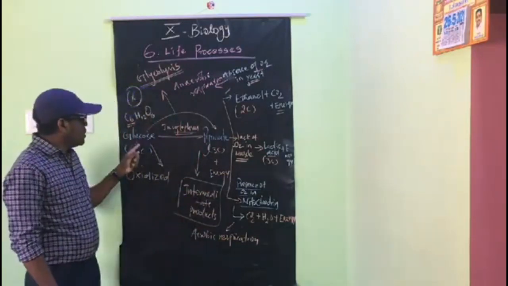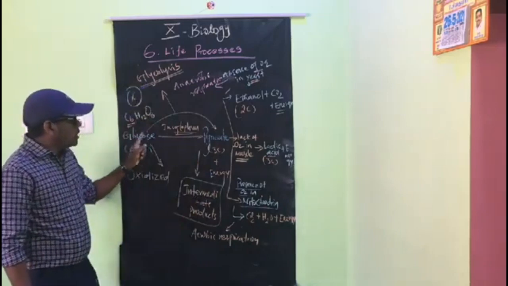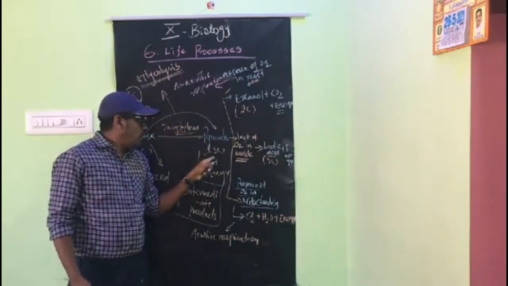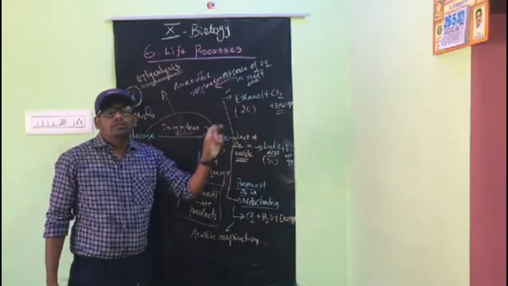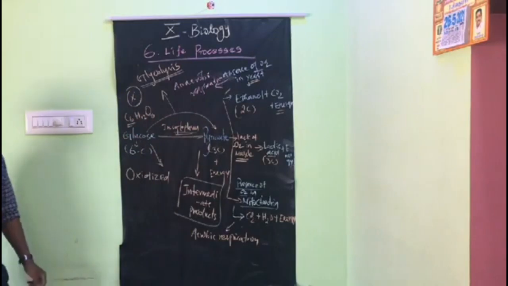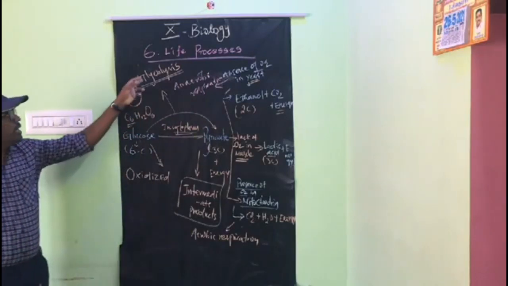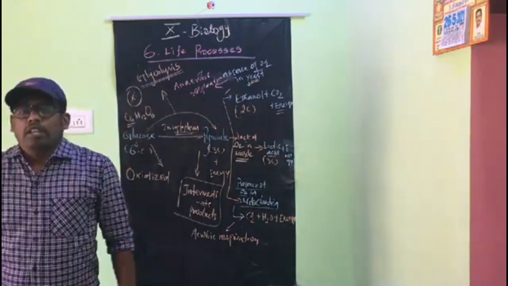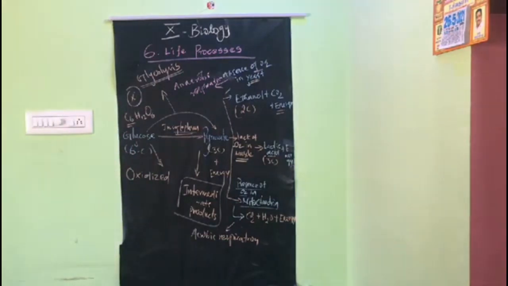What is glycolysis? The breakdown of glucose into two molecules of the 3 carbon compound pyruvate is called glycolysis. So kindly note it down in your textbook, glycolysis is very important.